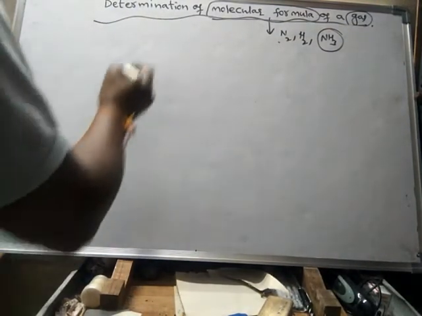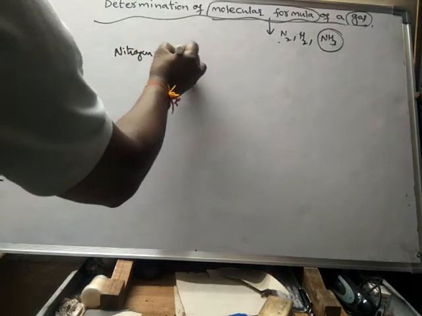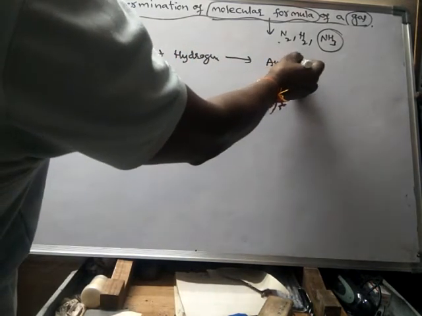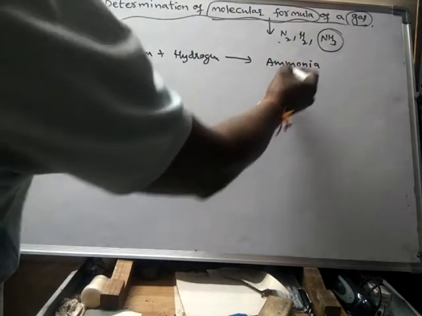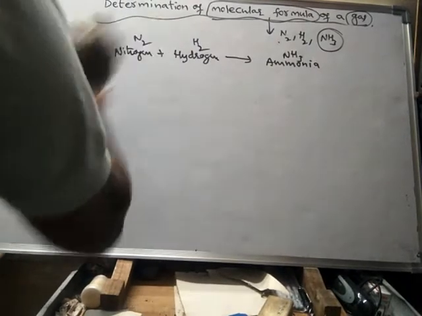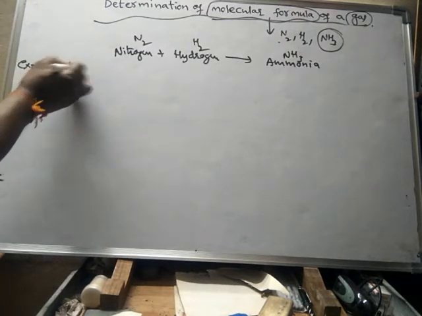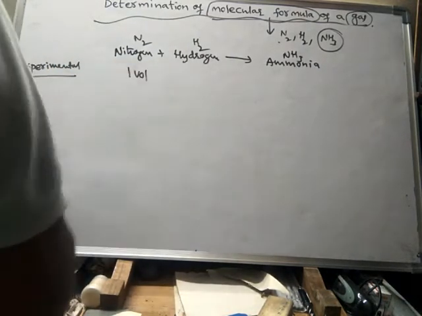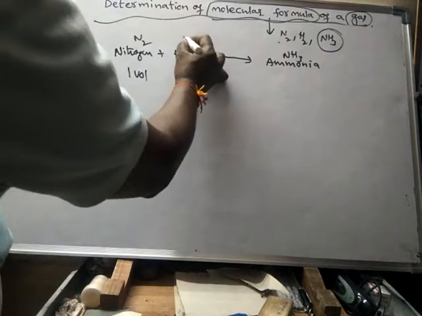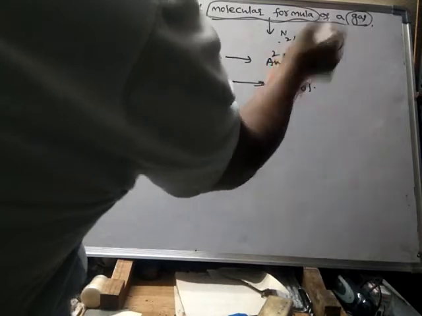Now, if you write the equation, nitrogen and hydrogen will react with each other to form ammonia. The ammonia formula is NH3, with H2 and N2. Experimentally, it is proved that 1 volume of nitrogen requires 3 volumes of hydrogen to form 2 volumes of ammonia.